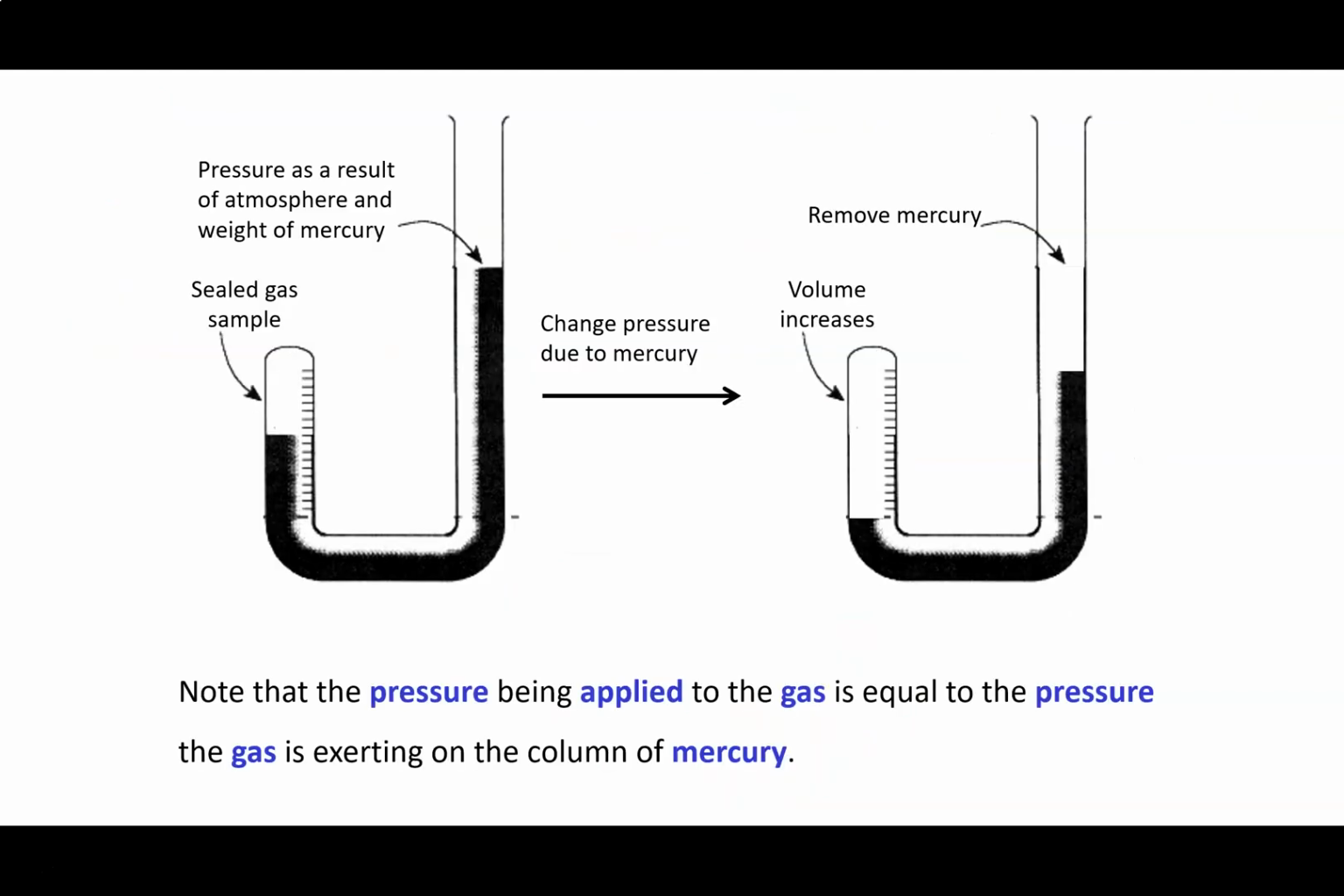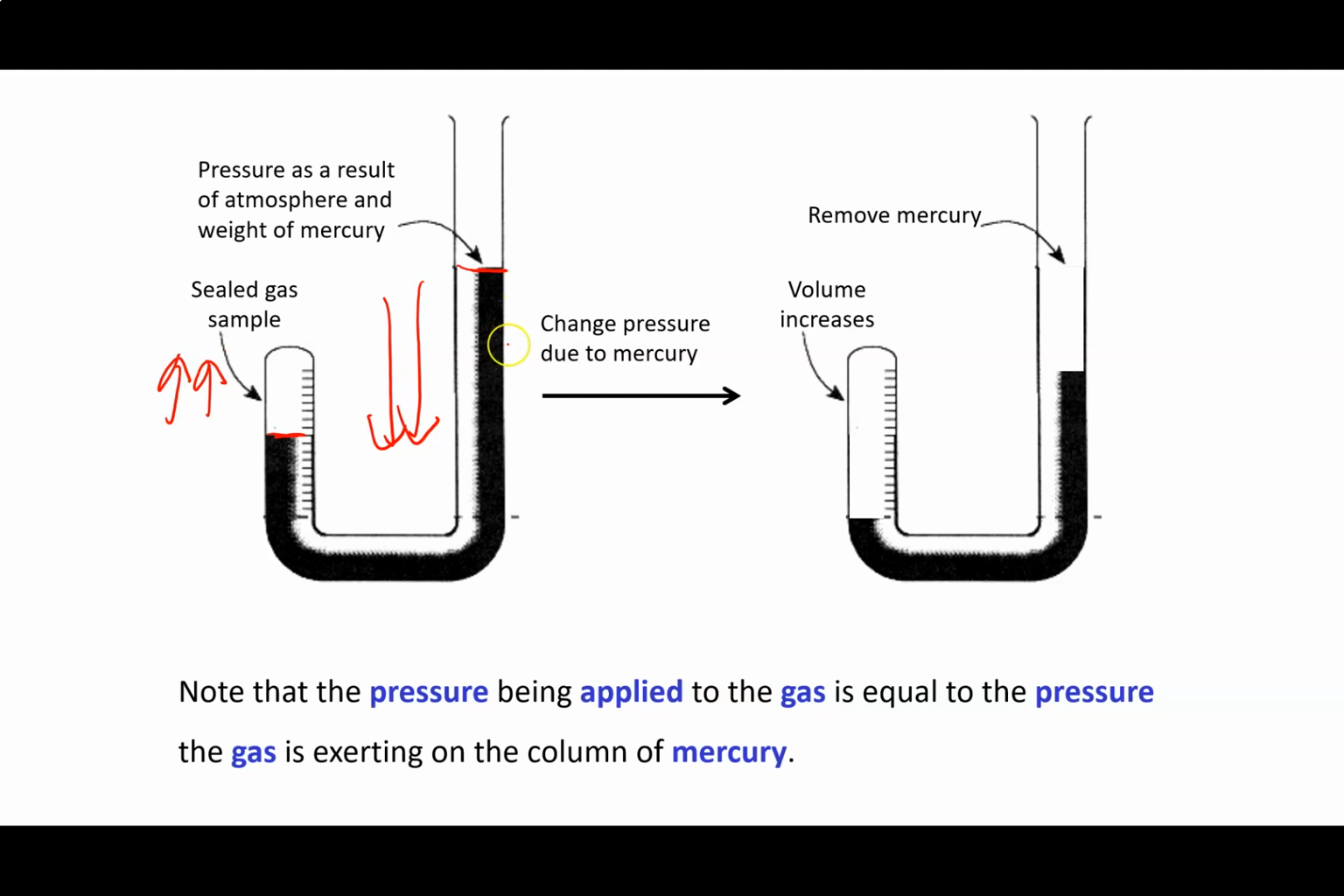So it kind of looks like this. Here's your setup here, and here we go. We've got a fairly large amount of mercury here compressing this sample of gas here. The reason is the weight of the mercury is going to push down on here due to gravity, and that's going to apply a pressure. Right, remember, liquids can transmit forces to my sealed sample of gas.